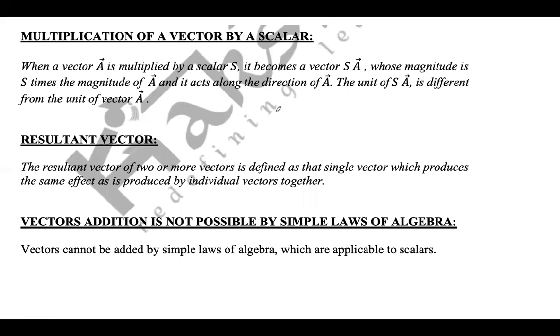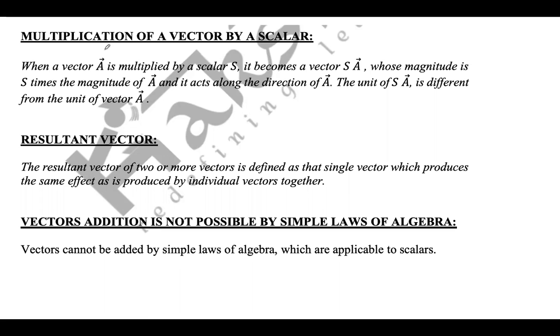Now multiplication of a vector by a scalar. If you multiply a vector quantity by a scalar quantity, you get S times the vector, जैसे अभी हम लोगों ने किया था multiplication of a vector by a number. यहाँ पे by scalar, तो scalar का जो magnitude है, that many times vector का magnitude increases and the direction remains the same as the vector. Direction में कोई change नहीं आएगा.